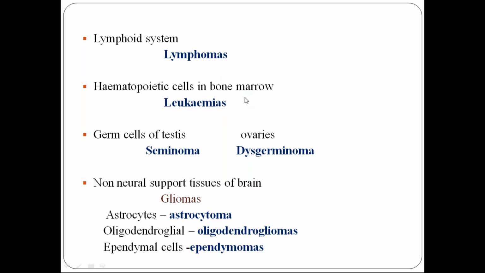Next, hematopoietic cells in the bone marrow. So what are the hematopoietic cells? The parent cells: the pronormoblast, the megakaryocyte, the myeloblast, the lymphoblast, the monoblast. All those are the hematopoietic cells in the bone marrow. If there is a malignant transformation of those cells, and these cells leak into the circulation, it is called leukemia. So leukemia is blood cancer.